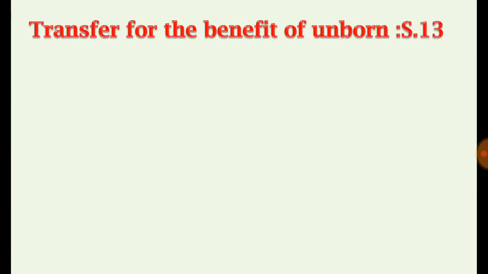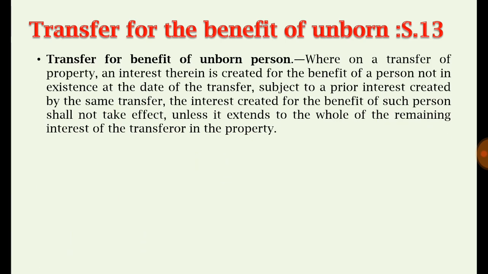Let me see how that property can be transferred to that person. But before that, let me go through the language of section 13, though we are not going to discuss that definition in detail. We are going to discuss the process through which the property can be transferred.